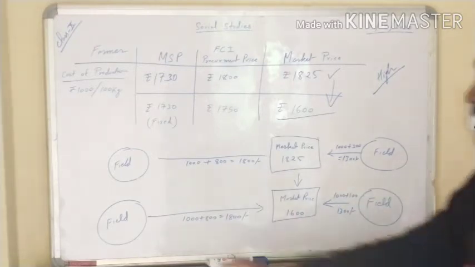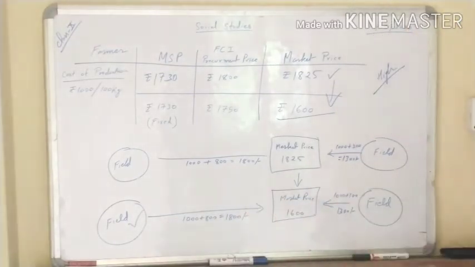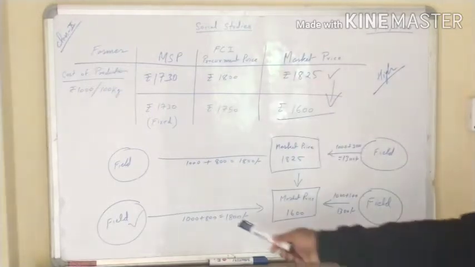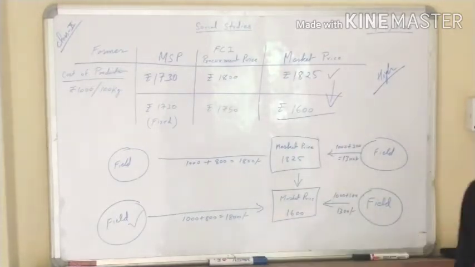At this time the farmer will not sell at the market price, he will sell at the MSP only, because the transportation cost is more, that is 1800 rupees, and if he sells in the market he will be in loss. Not even a good profit he will be able to earn. So he will be in loss.